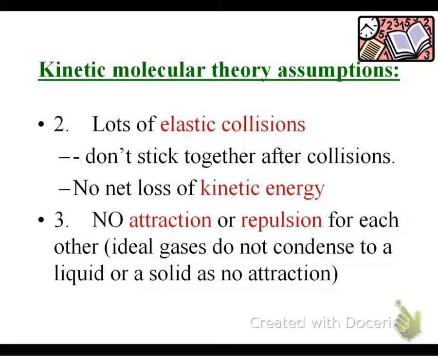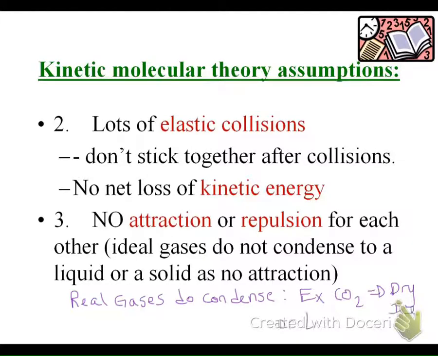There's no attraction or repulsion for an ideal gas, so ideal gases do not condense into a liquid or solid because there's no attraction. Real gases, however, do condense. So for example, carbon dioxide condenses into dry ice, or we can have nitrogen condense into a liquid.